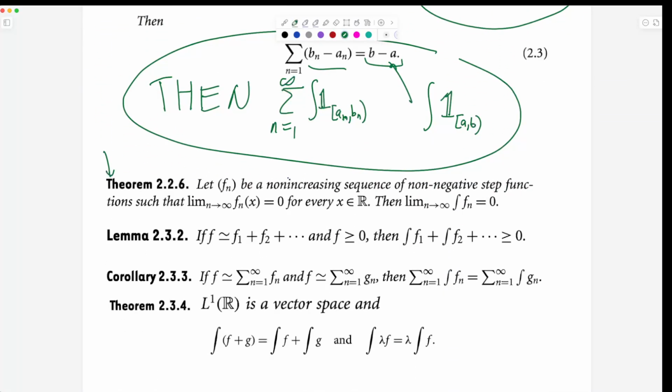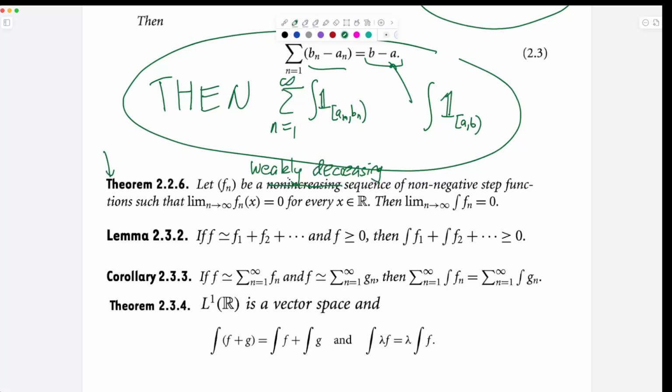So this is the main theorem we're going to do today, theorem 2.2.6, that says if you have a non-increasing sequence of non-negative step functions. Okay, these really annoy me. Non-increasing explodes my brain because it sounds bad. So I always replace non-increasing with weakly decreasing, because that's what it's doing. So the sequence is decreasing, but it's allowed ties. It could stay flat. Non-increasing to me sounds like my brain just slips out from the double negatives. Okay. Non-negative step functions.